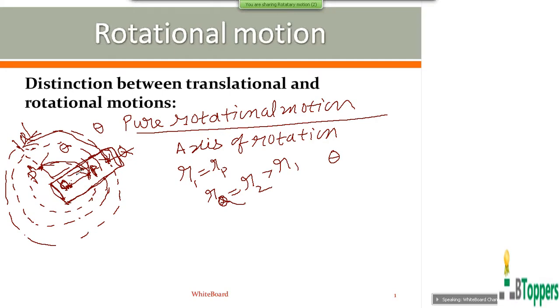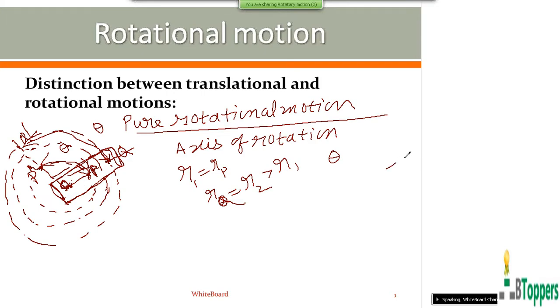So in a given time interval, the angular displacement theta will be the same for all the particles of the body, but linear displacements are not the same for all the particles of the body.